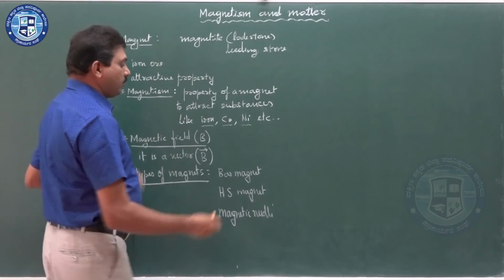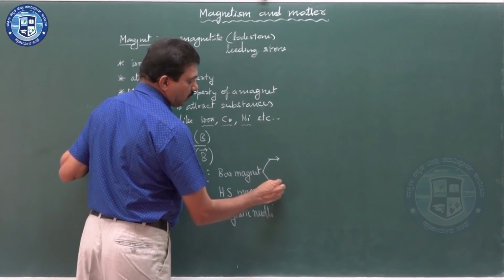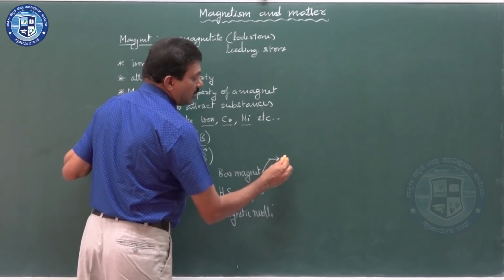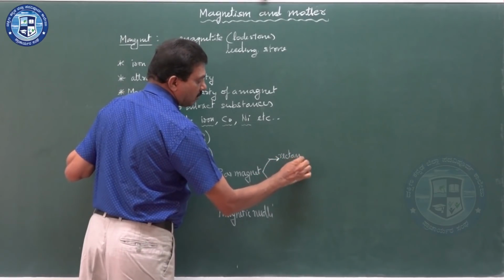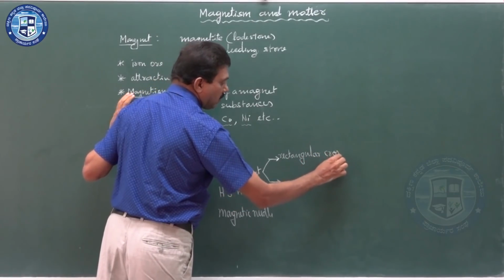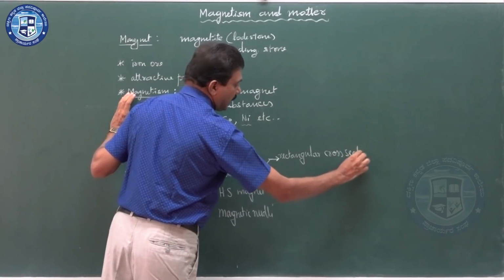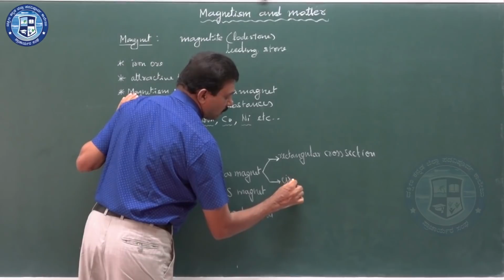In the bar magnet you can find rectangular cross section magnets and circular cross section magnets.